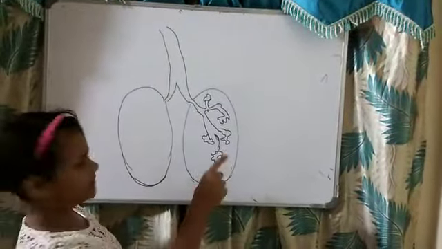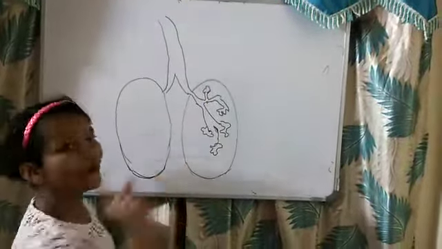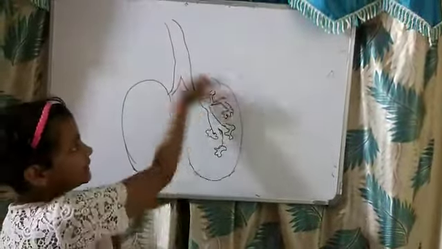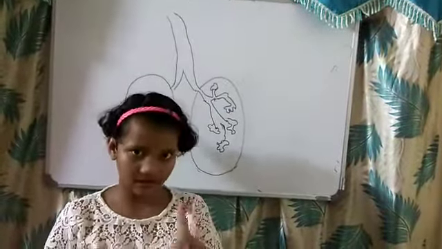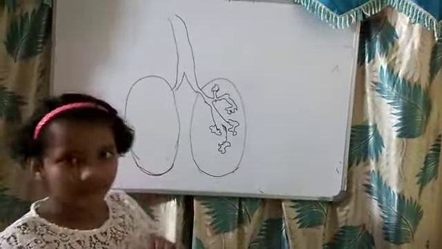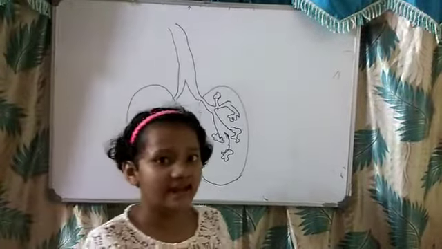You may have noticed that I have drawn these in one lung but not in the other. Why? Because it occurs the same way in each lung.